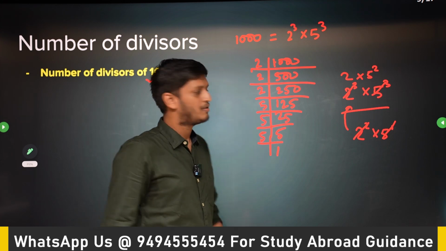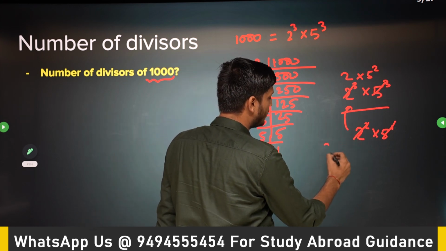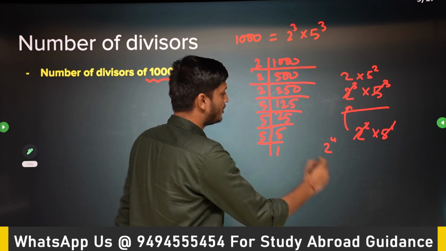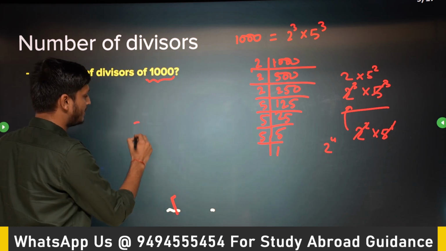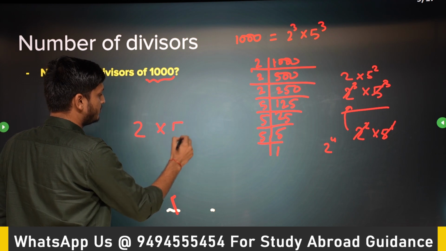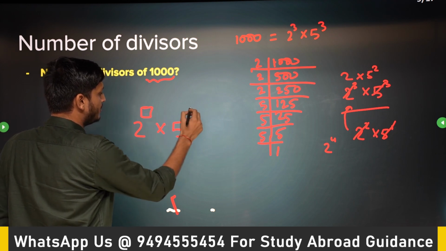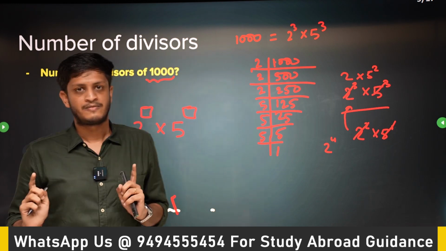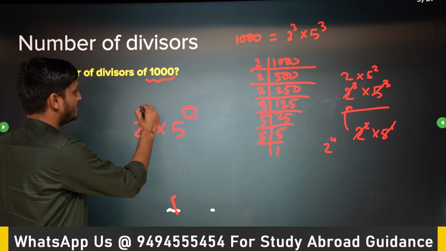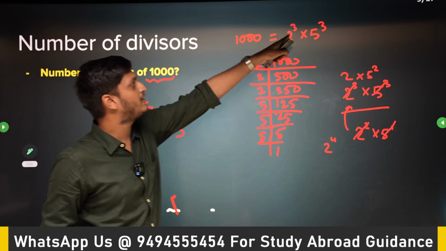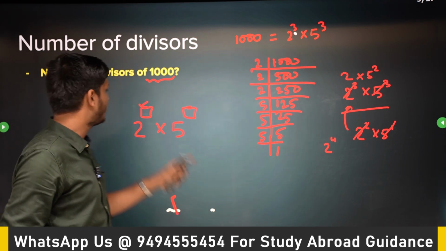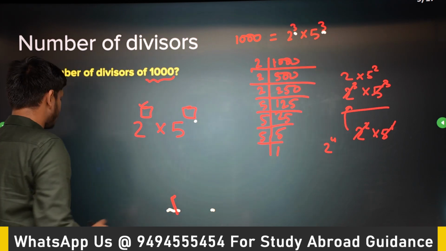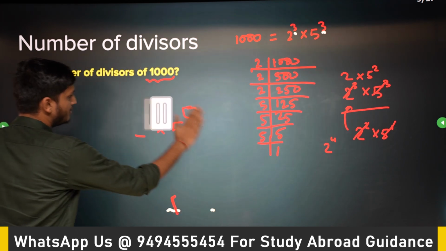Right? You cannot have in the denominator 2 to the power 4 or 5 to the power 4. So any number which can be represented in this form, 2 to the power something into 5 to the power something, will be a divisor of 1000. Now this something we know has to be between 0 and 3, and this something also has to be between 0 and 3, right?